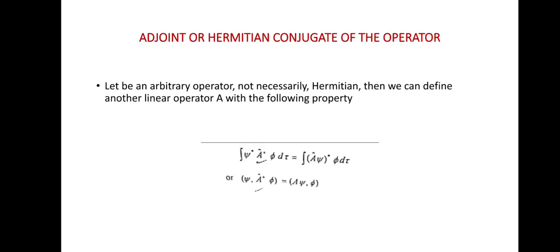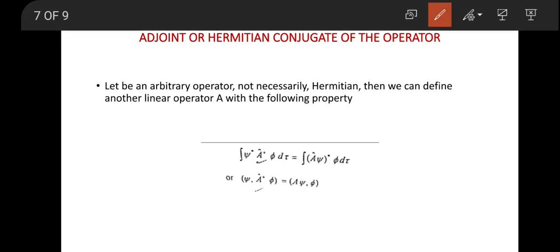Next, adjoint or Hermitian conjugate of the operator. Let A be an arbitrary operator, not necessarily Hermitian.